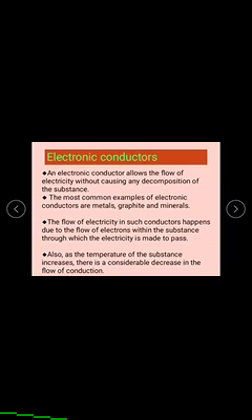And also, as the temperature of a substance increases, there is a considerable decrease in the flow of conduction.